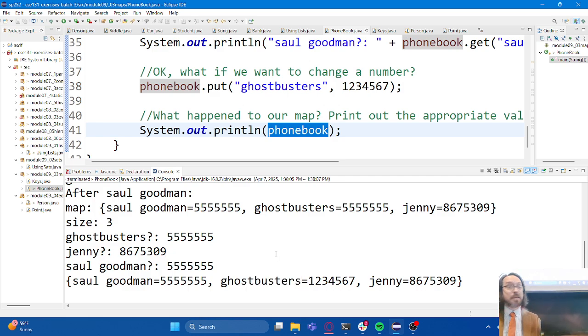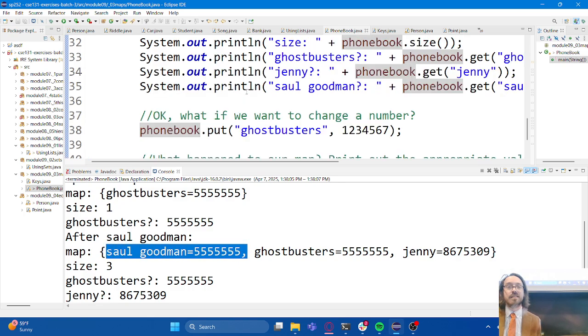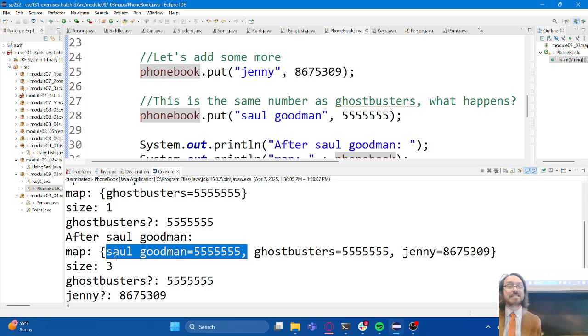Also, I mentioned that maps are unordered, and this is good proof of that. Consider that the very first number I put in was Ghostbusters, but when I print out the map, you'll see that it shows me this one first. That was actually the last number that I put in. So you can see that it is not keeping track of the order that I add these things to the map at all. It's pure key value pairs.